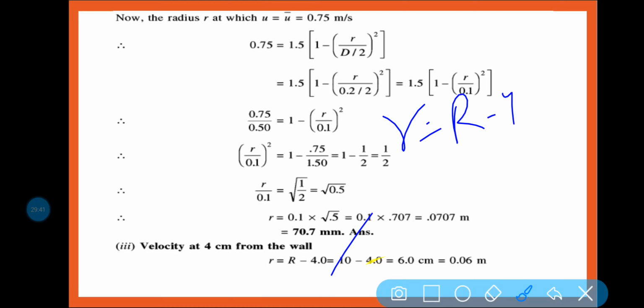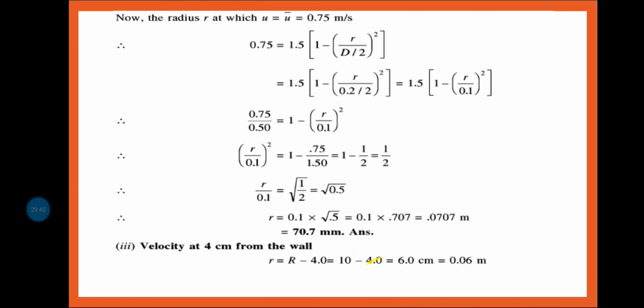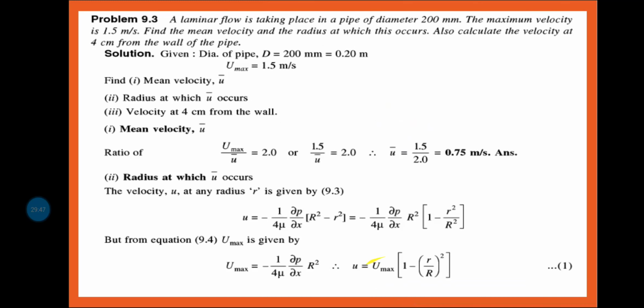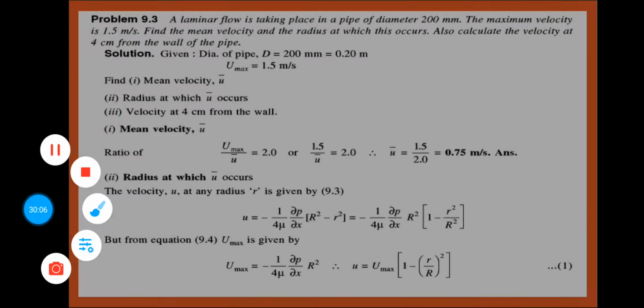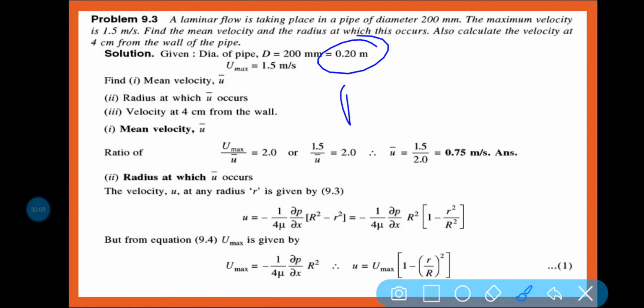Here you can see the diameter d is equal to 0.2 meter.